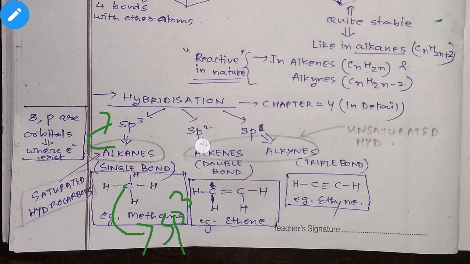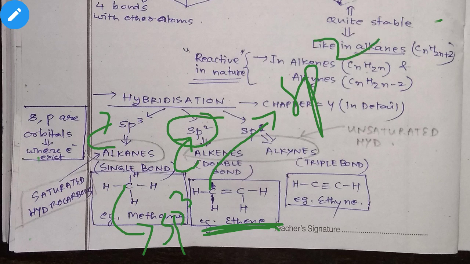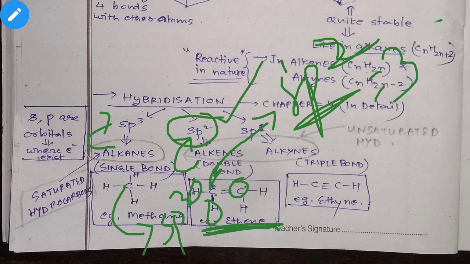Now sp2: these alkenes fall under the sp2 category, meaning alkenes are sp2 hybridized, generally. So if I ask you in ethene what type of hybridization this carbon shows, it shows sp2 hybridization. Remember, in sp2 hybridization the carbon atom should be connected to three different atoms. So directly it is connected to only three atoms. Why? Because you add these two and this one, so 2 plus 1 is 3. That's why when carbon is connected to three different atoms, the hybridization will be sp2. This is the trick, not the formal way, but a trick you can understand.